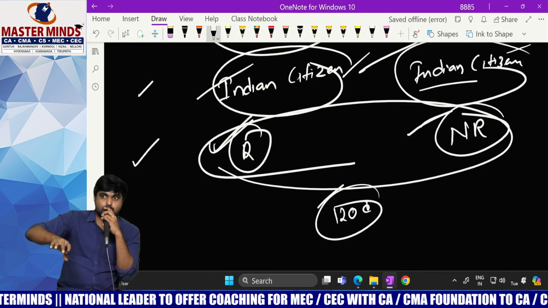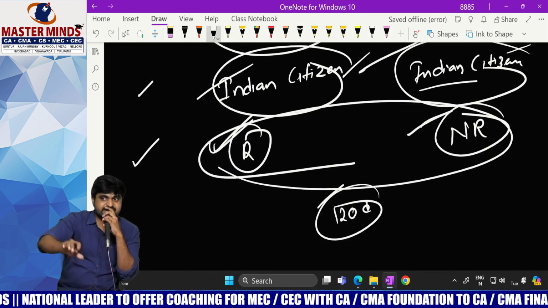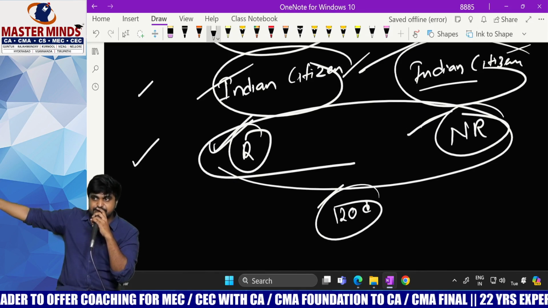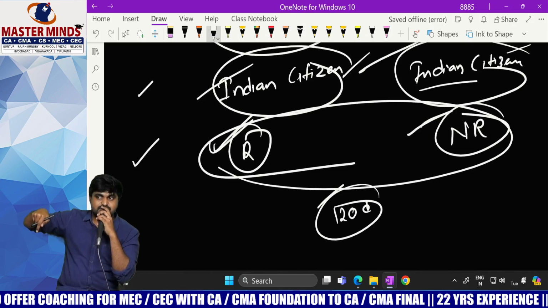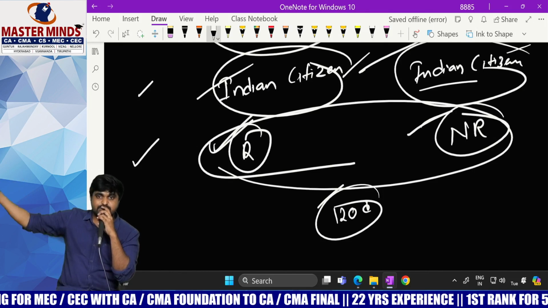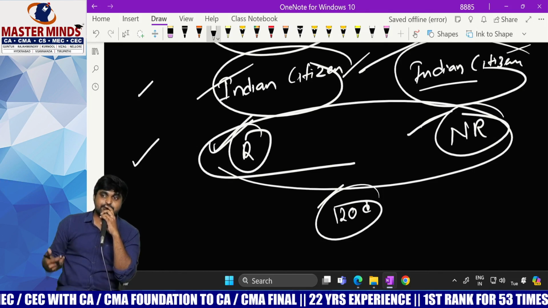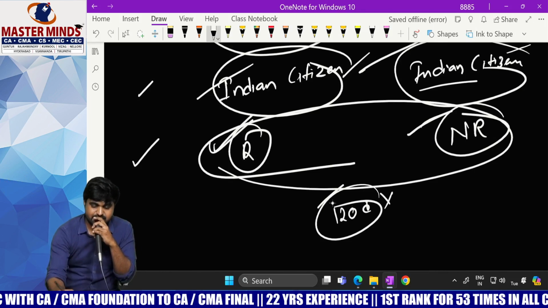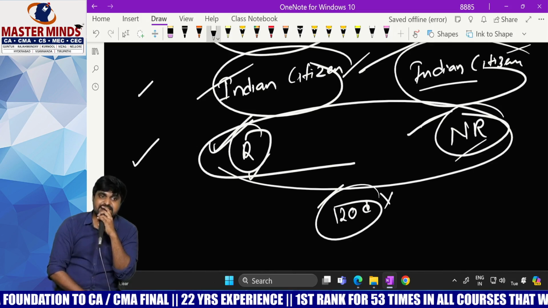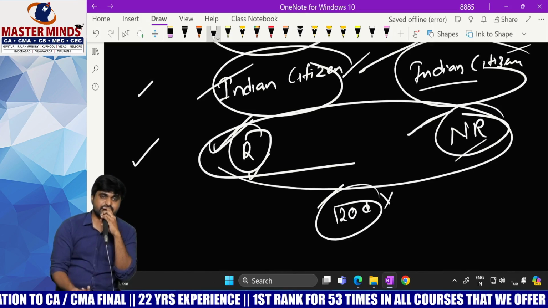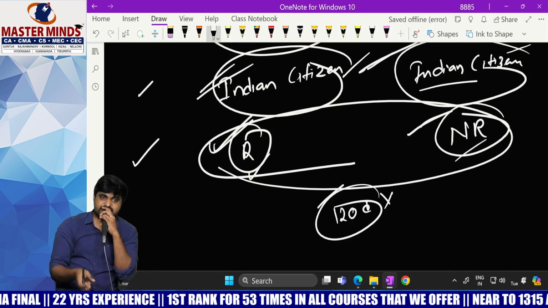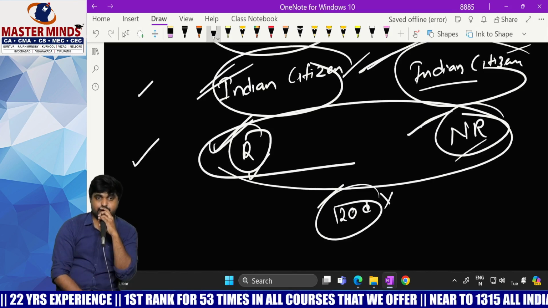Previously, only residents were allowed. Non-residents were not allowed. At that point of time, this concept was very important, and calculating the number of days was very important. But now, the central government provided relaxation and allowed NRIs to create OPC in India. Because of that rule, the number of days and who is resident or non-resident are completely irrelevant. It doesn't matter, only Indian citizenship matters. If he is an Indian citizen, then he can create an OPC in India.